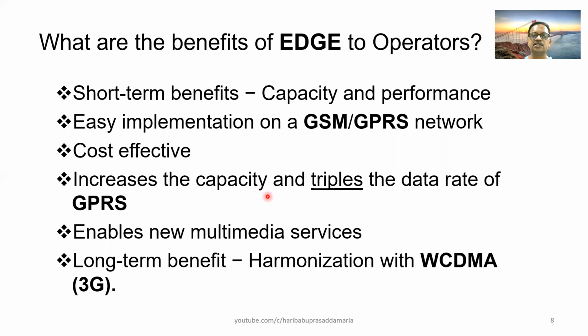Increases the capacity and triples the data rate of GPRS. So it further improves the capacity of the network and triples the data rate. The access rate of edge is 3 times when compared to GPRS. Enables new multimedia services. So it facilitates providing new multimedia services.